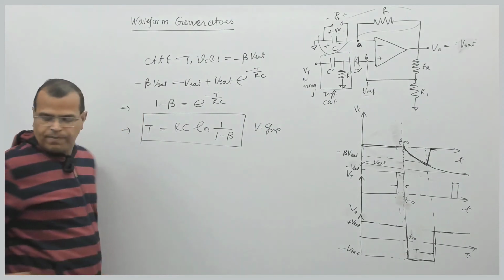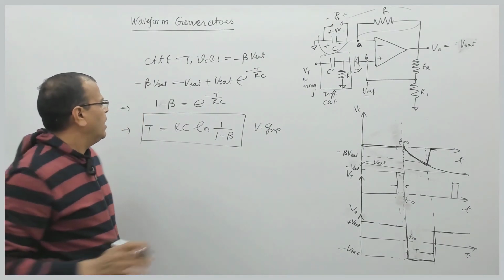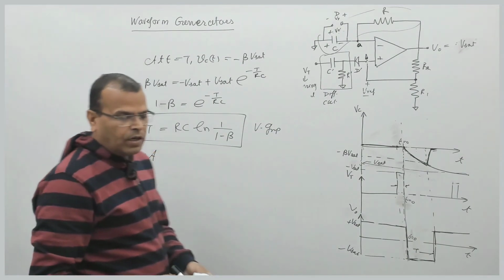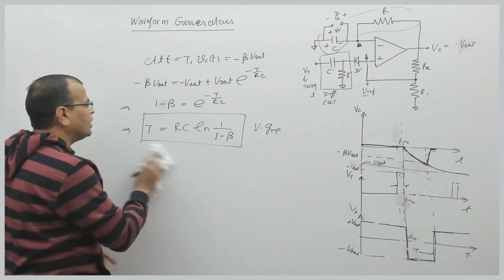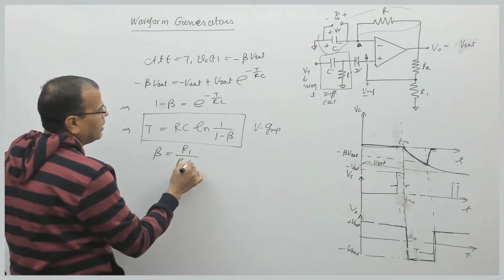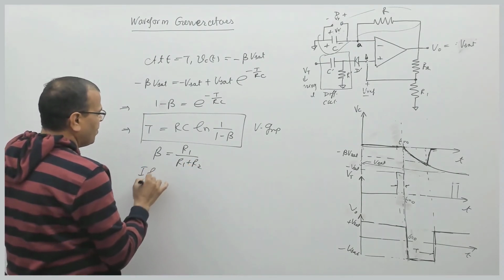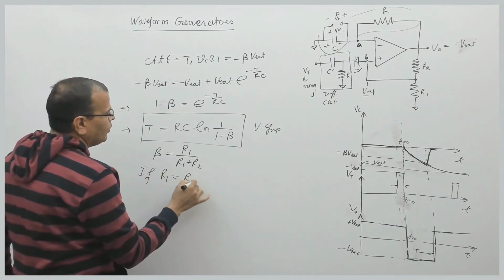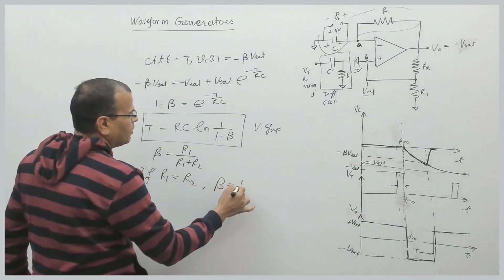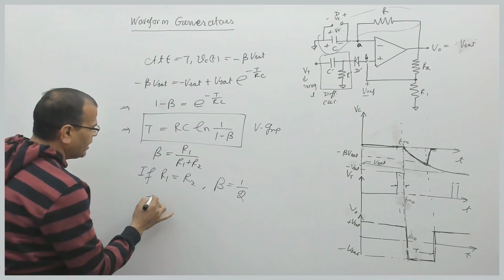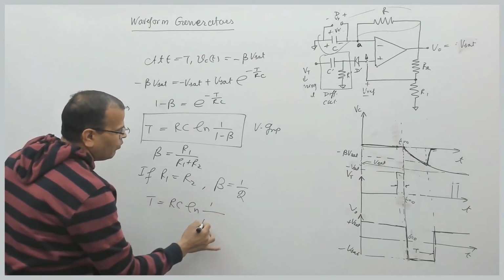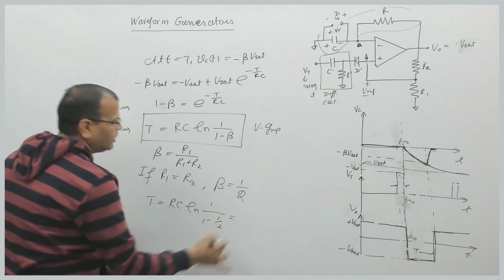So here, if you take, what is beta? First of all, what is beta? Beta is nothing but R1 by R1 plus R2. So if R1 is equal to R2, if you take both of these to be equal, what will be beta in that case? Beta will be simply 1 by 2, and T will be equal to RC ln 1 by (1 minus 1 by 2), or that is equal to how much?